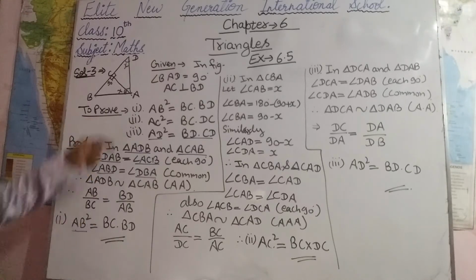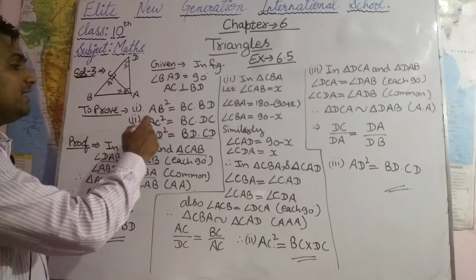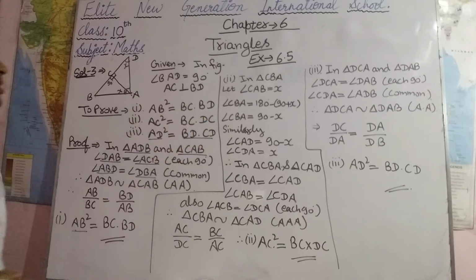Now after this, see its second part. In the second part we have to prove AC square equal to BC into DC.